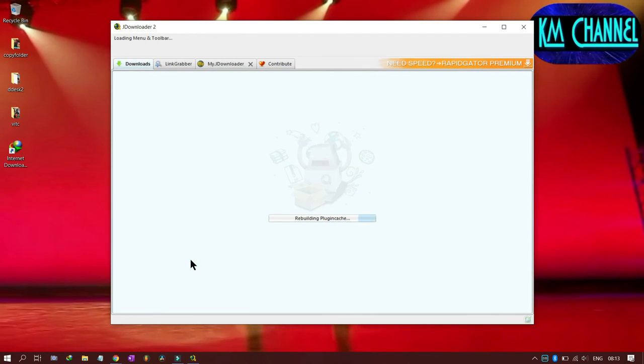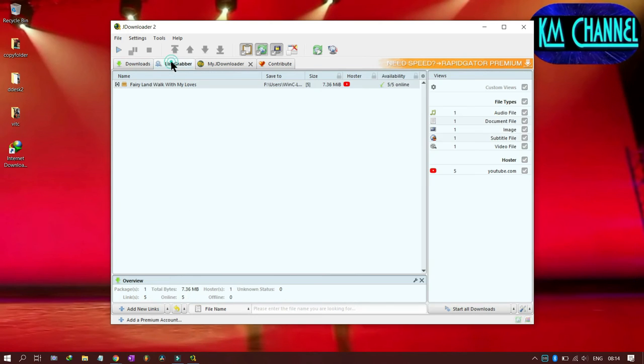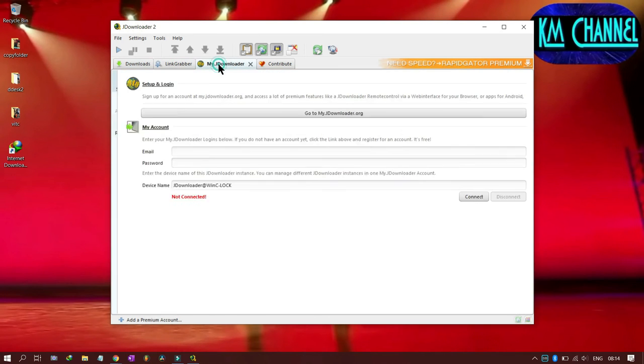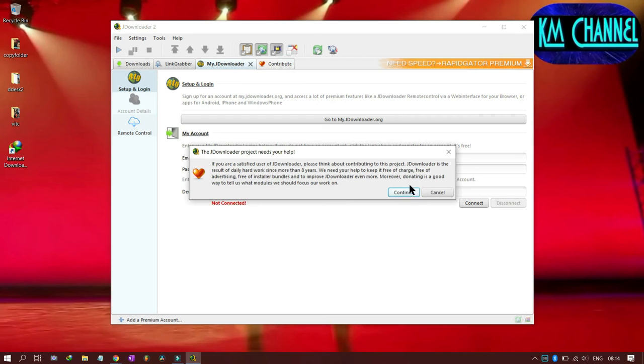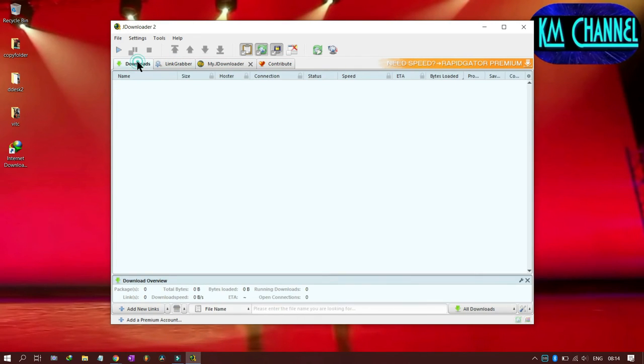Okay, so first of all, whenever JDownloader starts, it checks for any updates, and if there are no updates, it will start right away. There are 4 main menus: Downloads, Link Grabber, My JDownloader, and Contribute. It's free software, but still the programmers, you should pay them whenever you can.